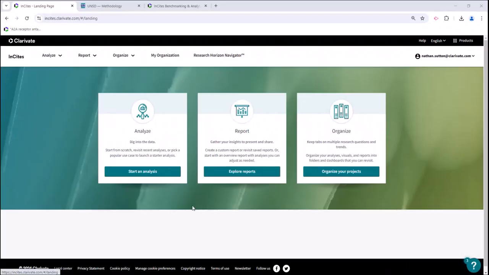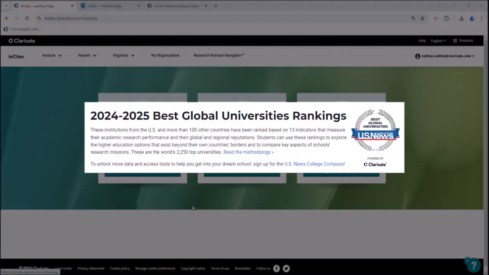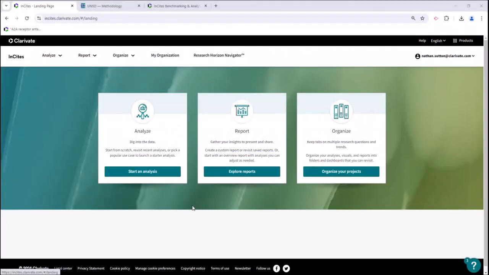All right, you may have seen the 2024 release of the U.S. News Best Global Universities, and you have been wondering how you could see what areas you're strong in or how you can see what areas you could improve in. 25% of that ranking is based off of your reputation, and these videos won't address that, but we will cover the other 75% in this series. These analyses will be done in InCites benchmarking and analytics.